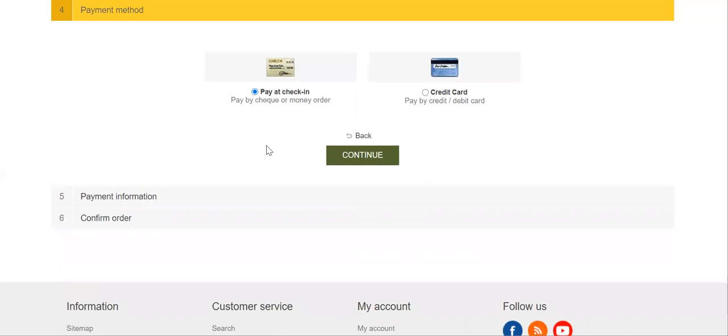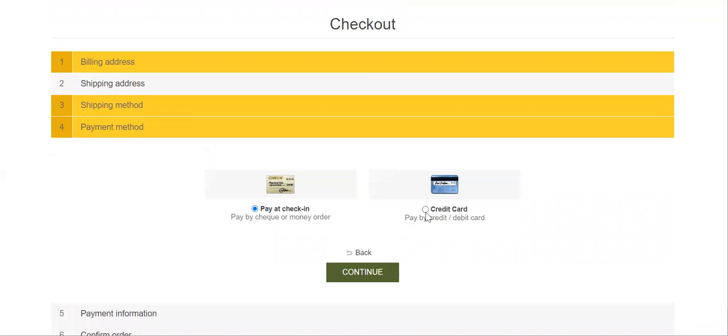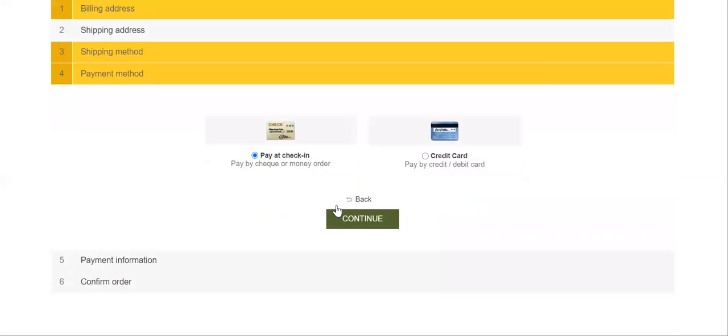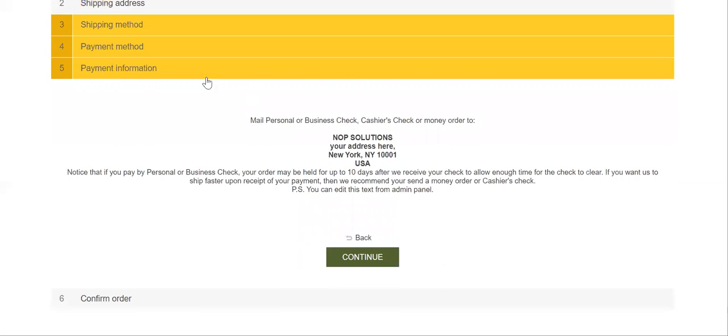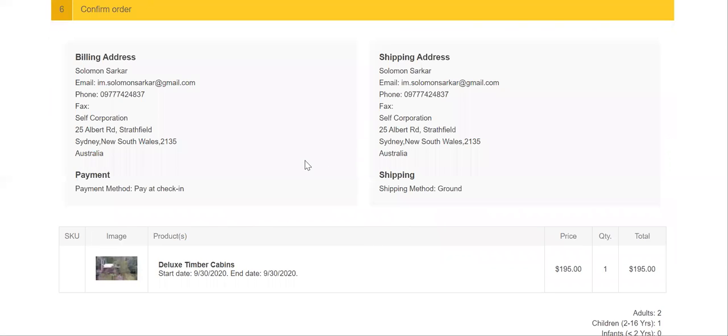Now this is the payment method. We can go with credit card, or we can pay at check-in, that means cash. I'll go with cash because I don't have any credit card information, and this is a dummy one. So let's continue, and this is how the payment information looks. Again, this information can be modified from our administrative portal. Now I say continue.